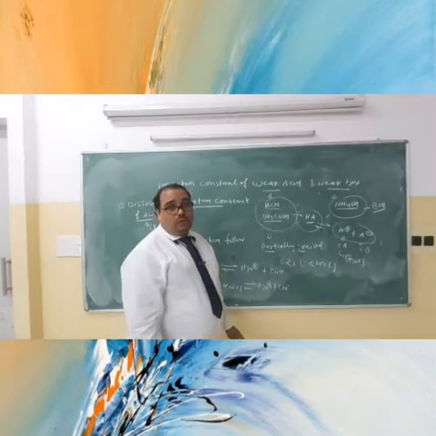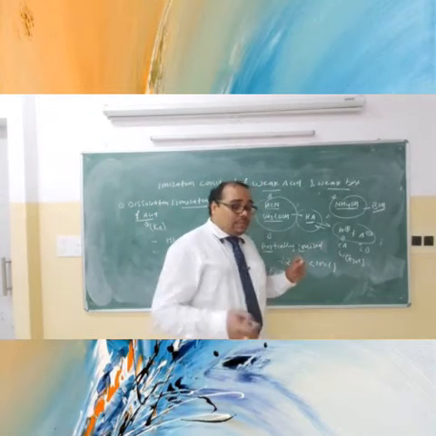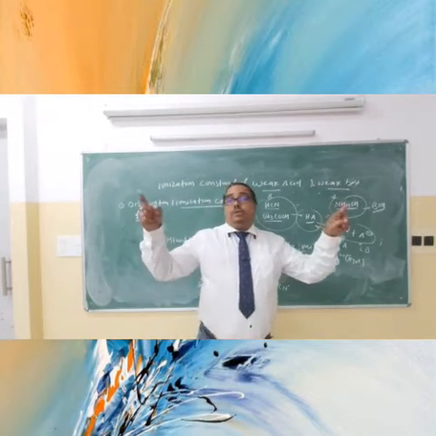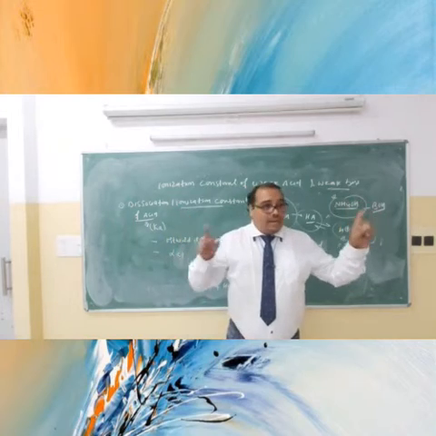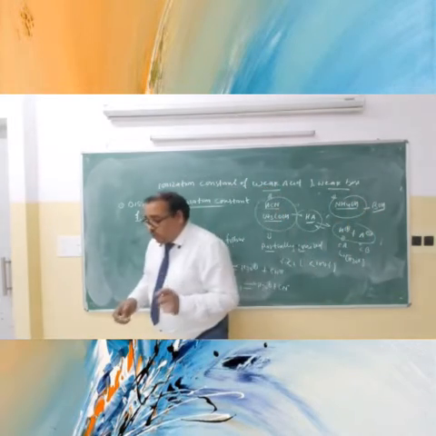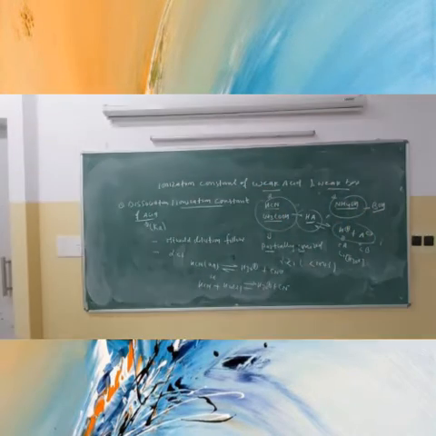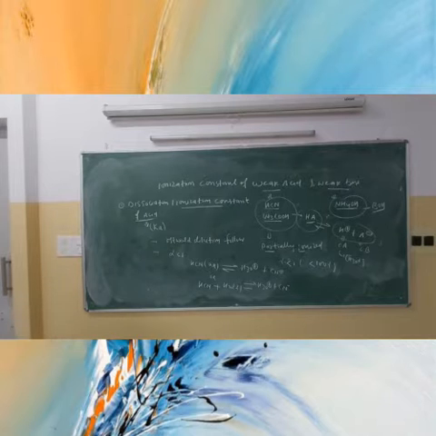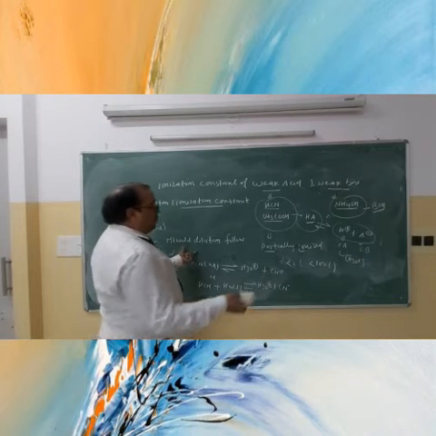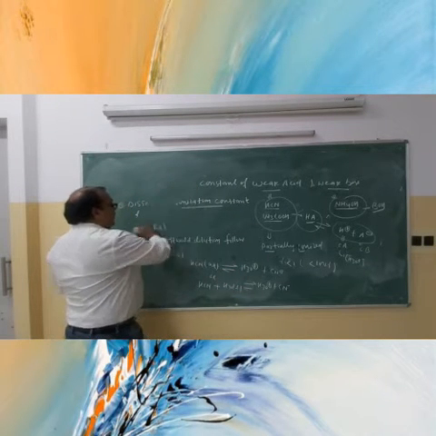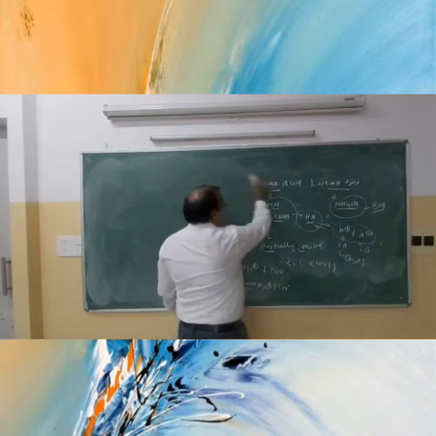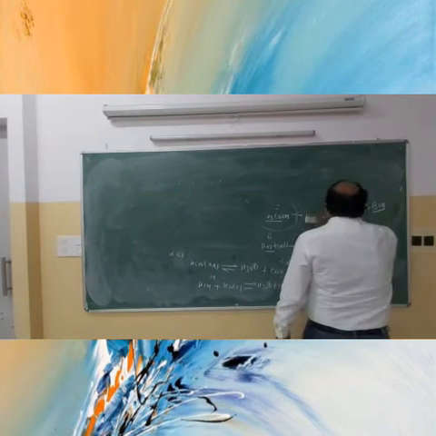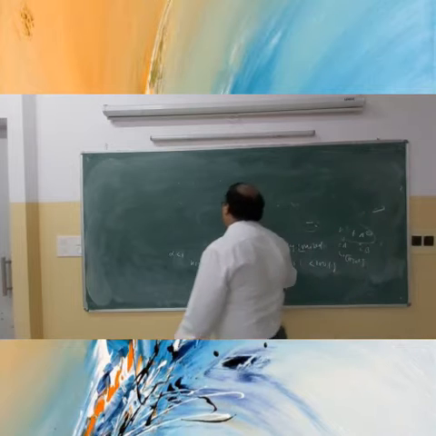Now we will use the equilibrium expression for this reaction. Is it okay for everyone? Are you getting it? Okay, fine. We will use the Ostwald dilution law. Obviously, the weak electrolyte follows the Ostwald dilution law. What is the Ostwald dilution law? K is equal to C alpha square.